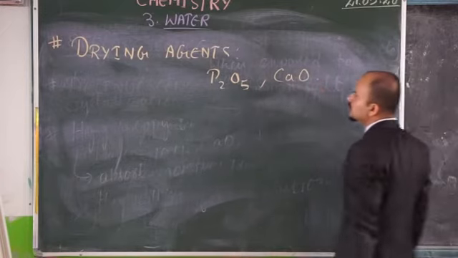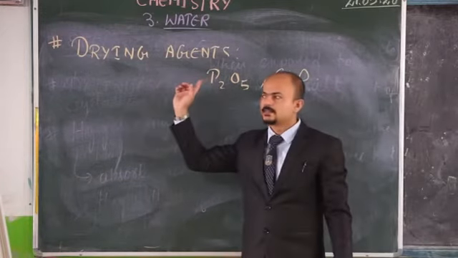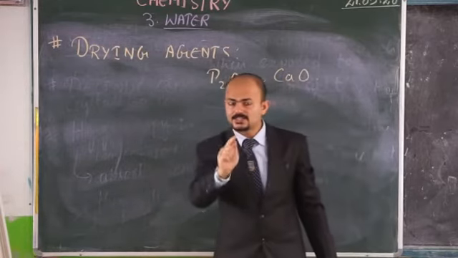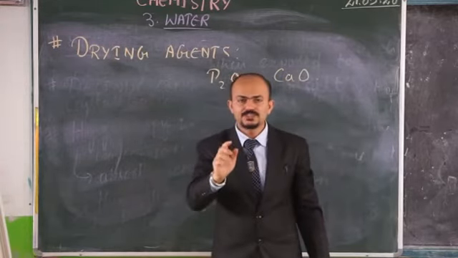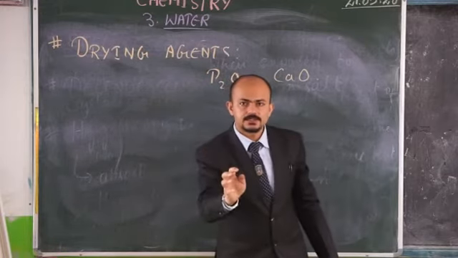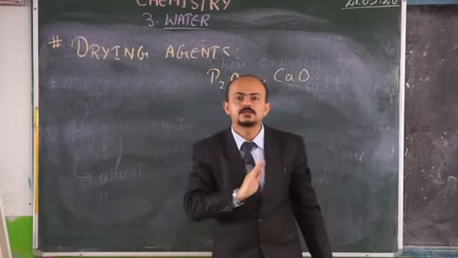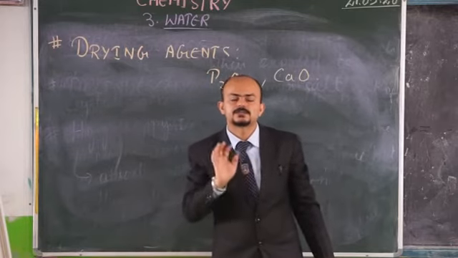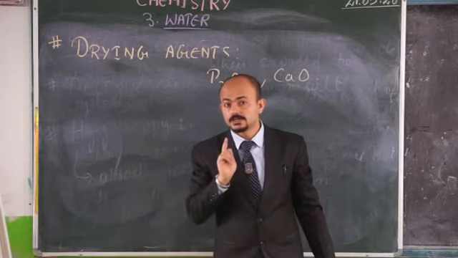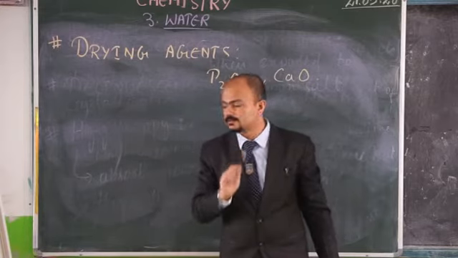So drying agents, let me tell you once again, absorb moisture from other compounds, but they do not chemically react with them. Their work is just to absorb the water. It doesn't react. Keep it in your mind.